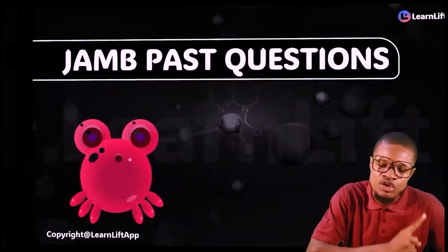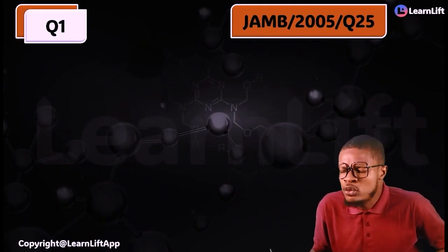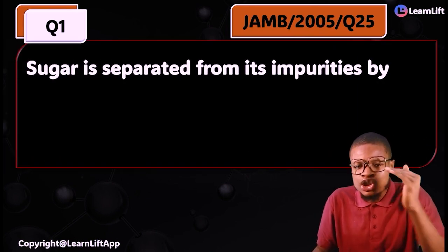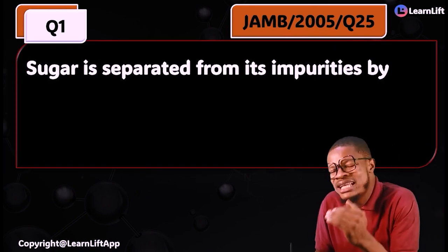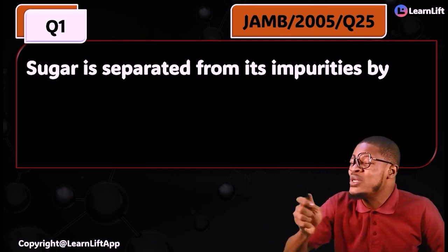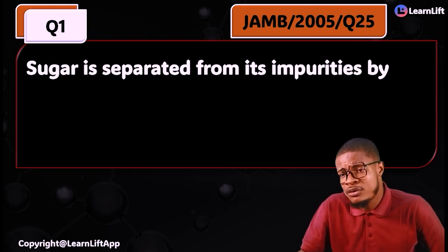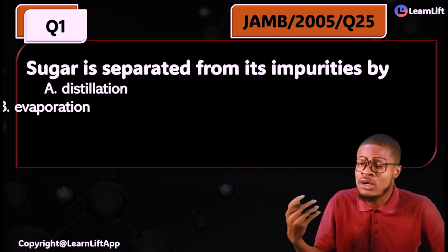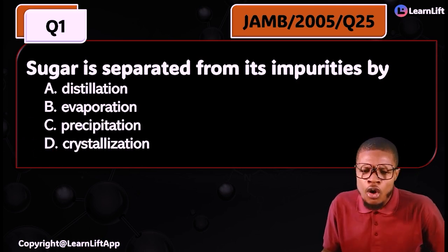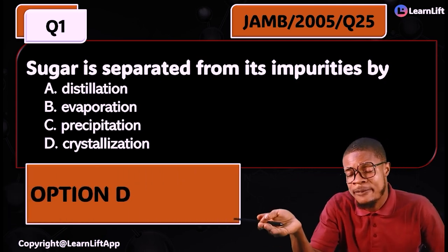Let's rock the JAMB past questions. JAMB 2005, question 25. Sugar is separated from its impurities by what? I told you, sugar will decompose on heating. How do you separate it from its impurities? Is it by distillation, evaporation, precipitation, or crystallization? The answer is crystallization. Option D is the answer.